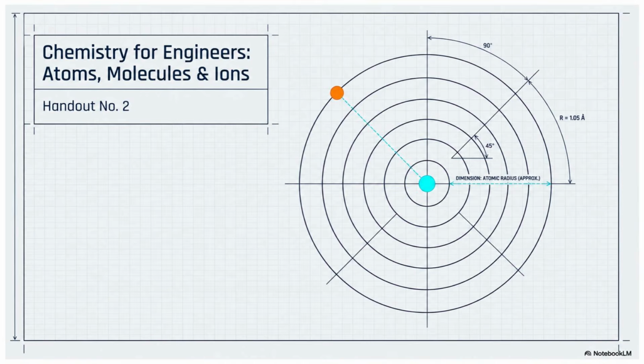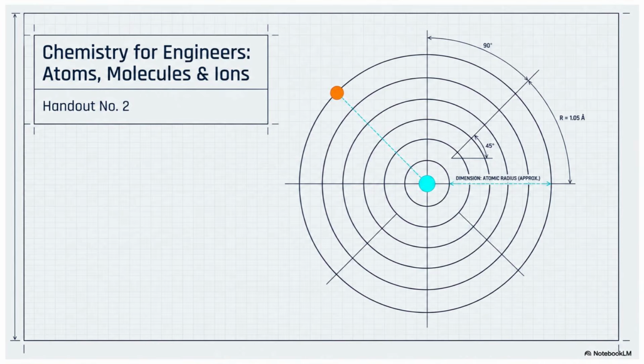Good day, everyone. Our discussion for today is about handout number 2, which is all about atoms, molecules, and ions. But before we discuss equations, chemical reactions, or material properties, we first need to understand the smallest building blocks of matter. I want you to look around you. Look at your laptop or your cell phone, and even the concrete wall surrounding you. Although these objects appear very different, they all have one thing in common. They are made of matter.